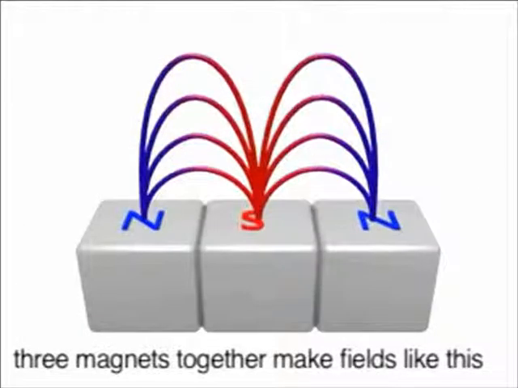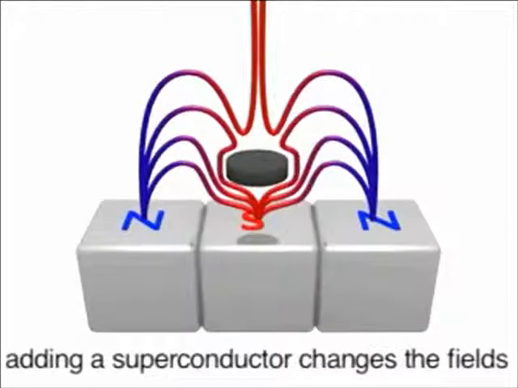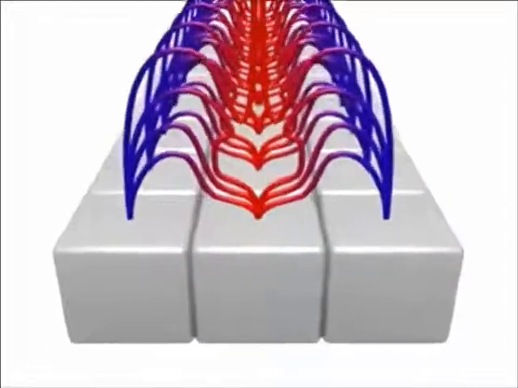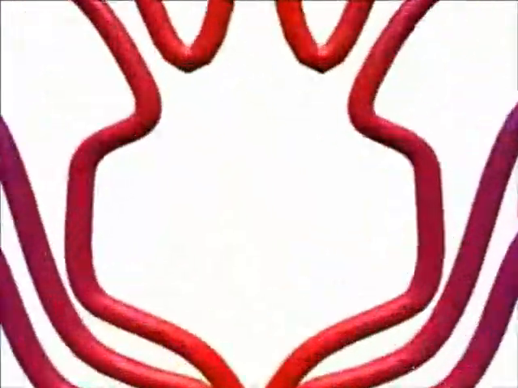When we place a superconductor over magnets, the Meissner effect causes the magnetic field to change and form a magnetic cage around the superconductor. This cage locks the superconductor in place, allowing it to hover over the magnets. If we use a series of magnets, then we can extend the cage to make a tunnel that the superconductor can travel through.